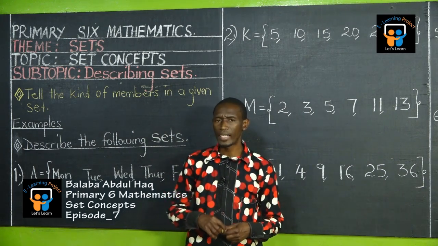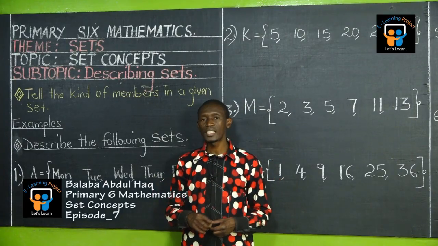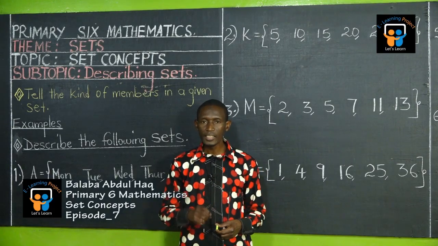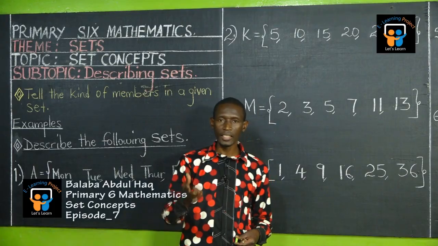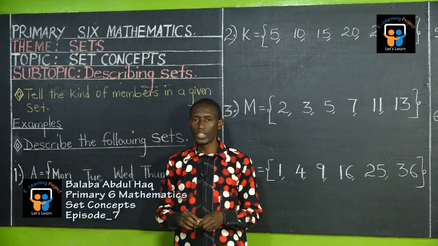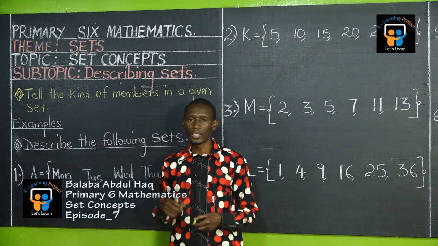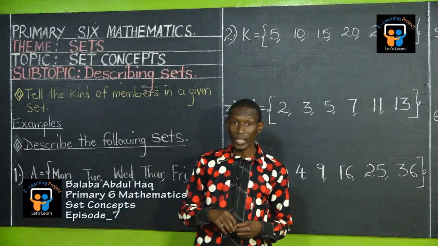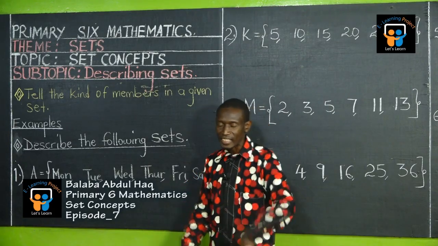of a given or a described set. For instance, you are told that set M are the first 5 alphabets. List the elements of set M. There you had to write A, B, C, D, E. Those are the first 5 alphabets. So they described, we listed. This time around they are listing and you are going to describe what they have listed. It is now opposite, reverse.